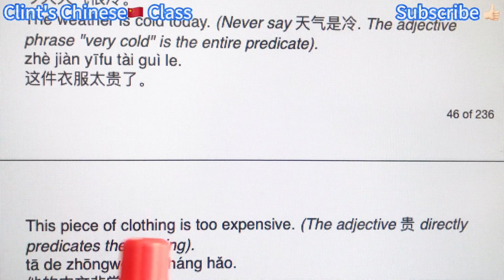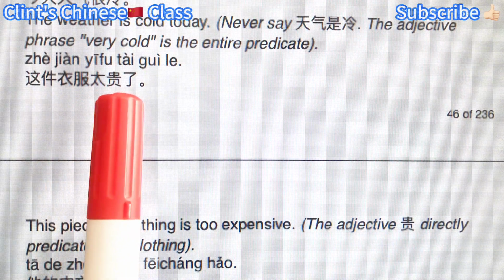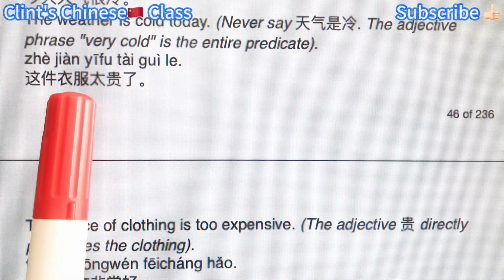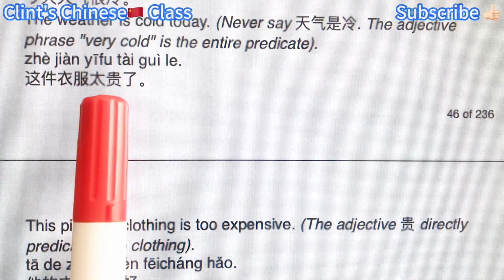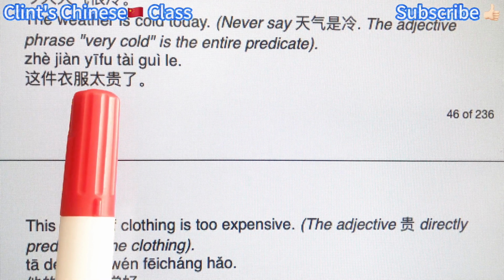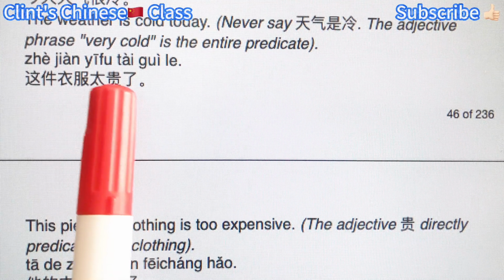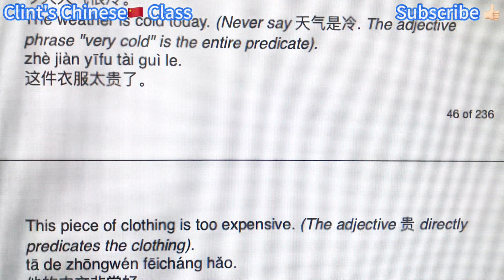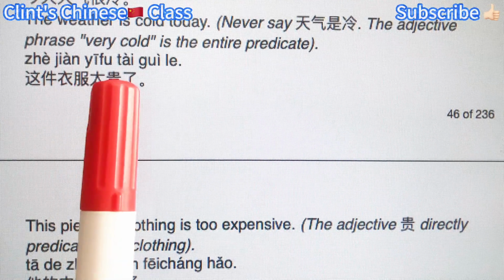Now, this piece of clothing is too expensive. 这件衣服太贵了. 这件衣服, this clothes. Okay. 贵 is expensive. So we add 太, similar with the very, right? So we add adverb to link the noun and the adjective. Again, without a to be, right? You don't have to say 这件衣服是贵.